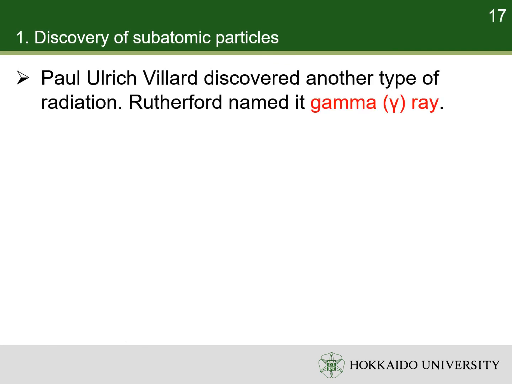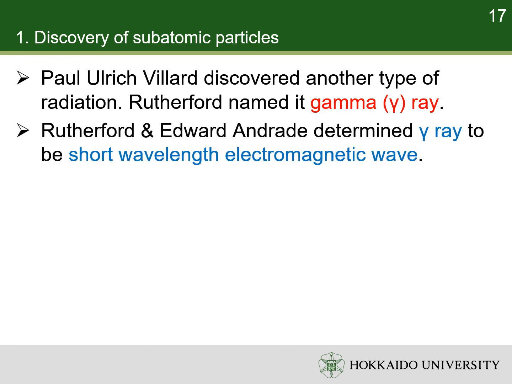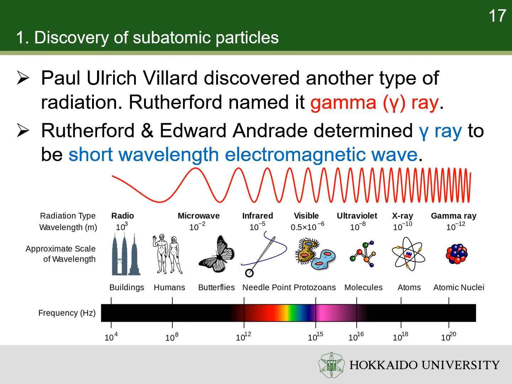Paul Ulrich Villard discovered another type of radiation. It was named gamma ray by Rutherford. Rutherford and Edward Andrade determined that gamma ray is short wavelength electromagnetic wave. Here, I show you the spectrum of electromagnetic wave. The names of the ranges of the wavelength are very important. They are frequently used in general chemistry. So, you'd better remember them. You can see that the gamma ray has the shortest wavelength in this spectrum.